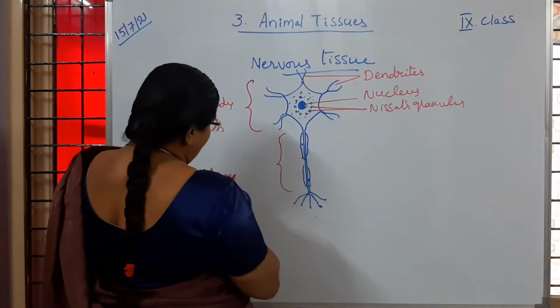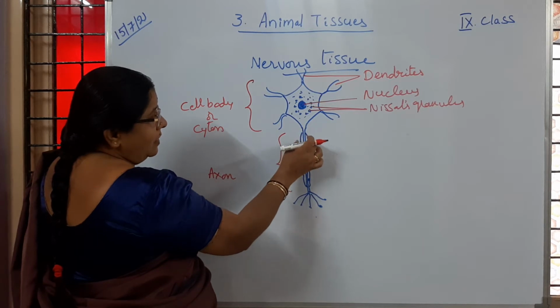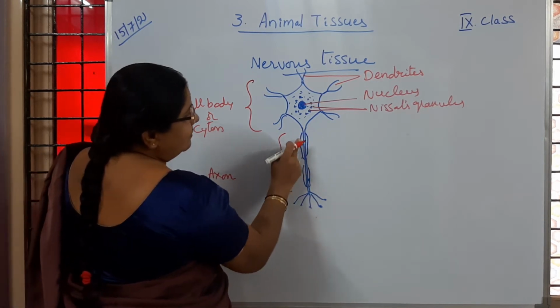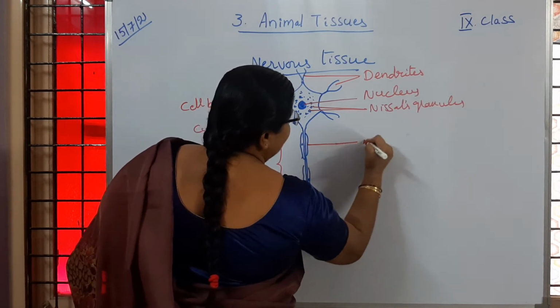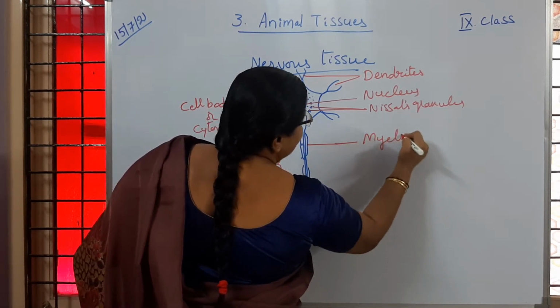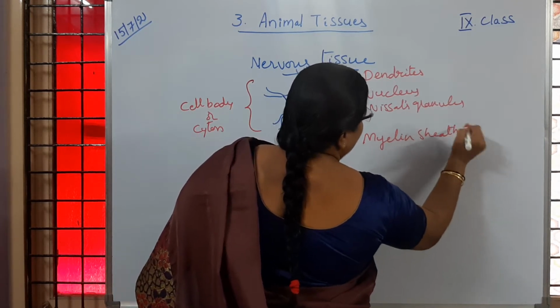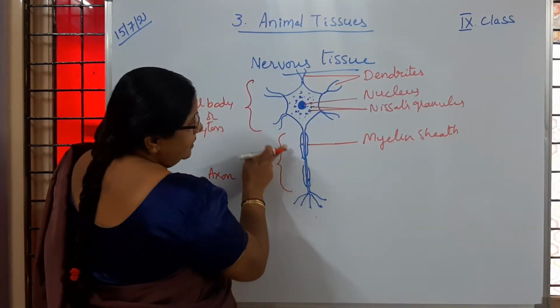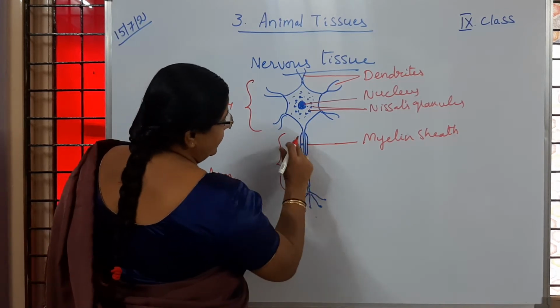Now you have observed the axon. On the axon you observe a covering sheath. What do we call that covering sheath? It is called the myelin sheath. Then you observe some gaps in between that covering on the axon.